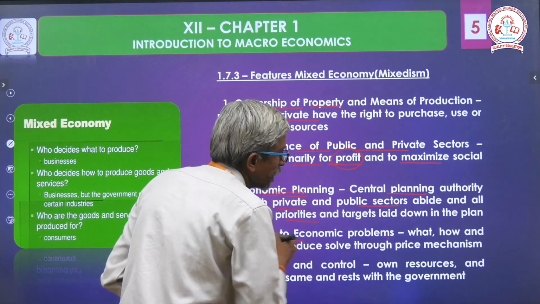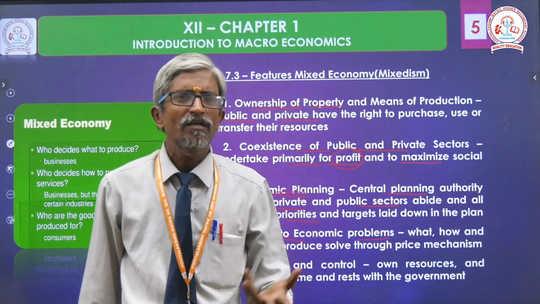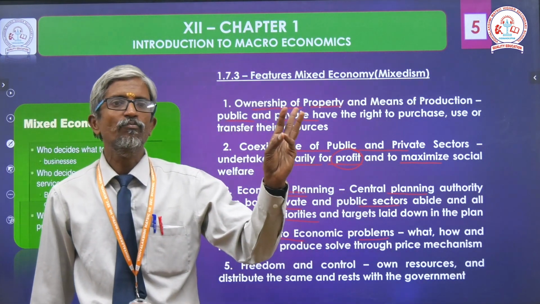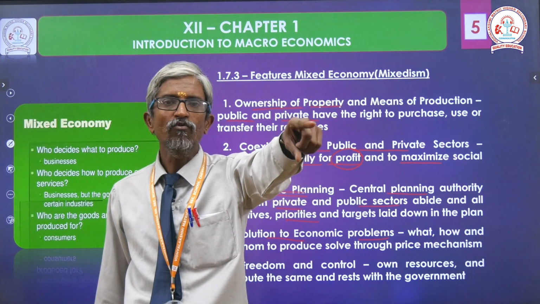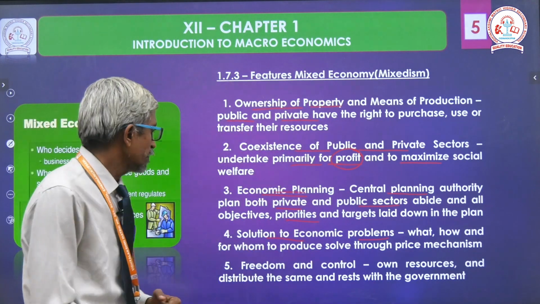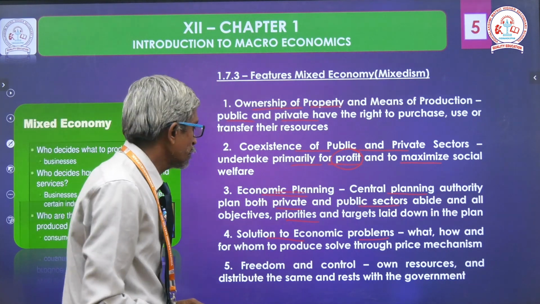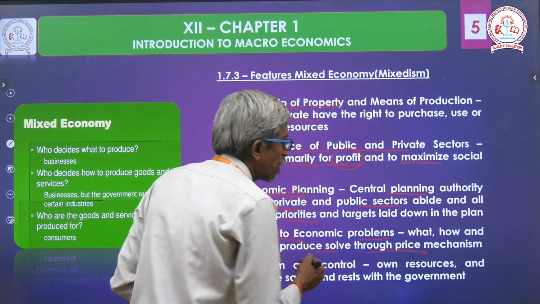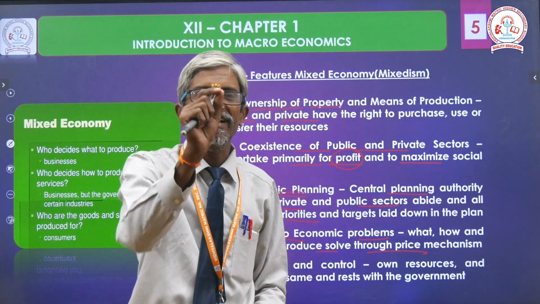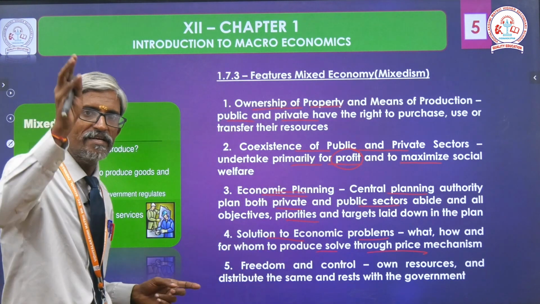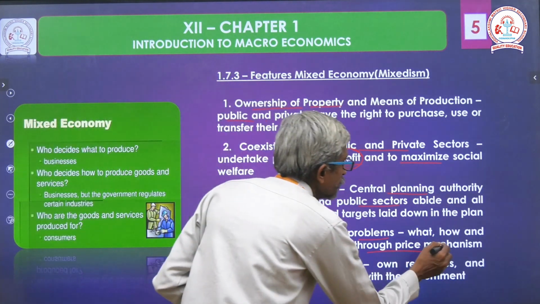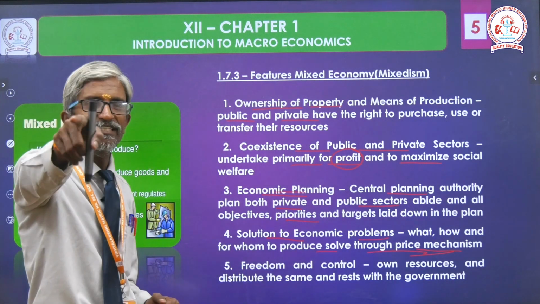Next, solution to economic problems. What is a major problem here? What to produce, how to produce, and for whom to produce. That is the problem here. So the solution for those economic problems is the price mechanism. The main aim of the fourth feature is to solve the problems through the price mechanism.